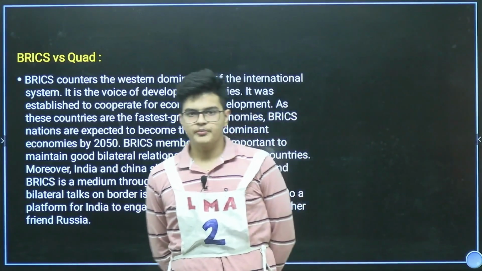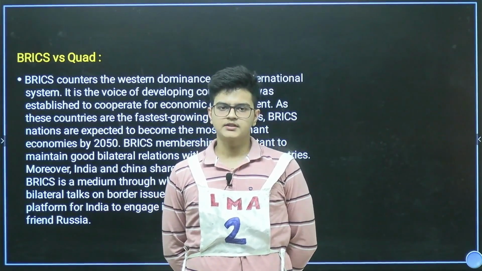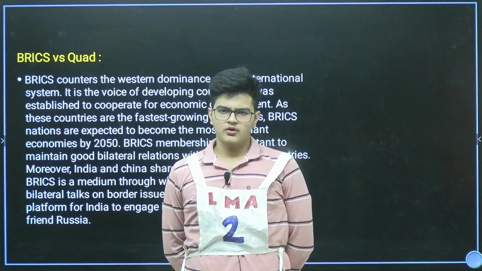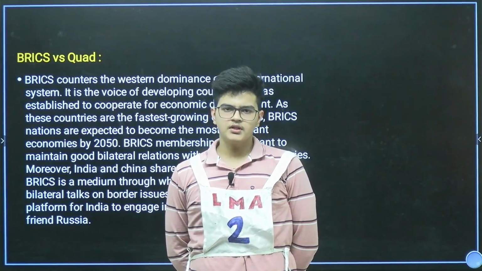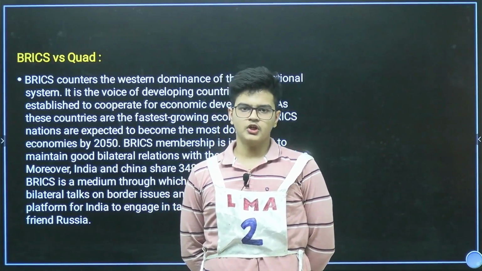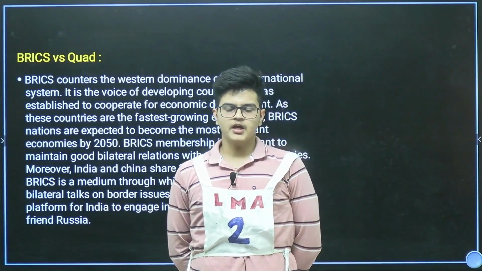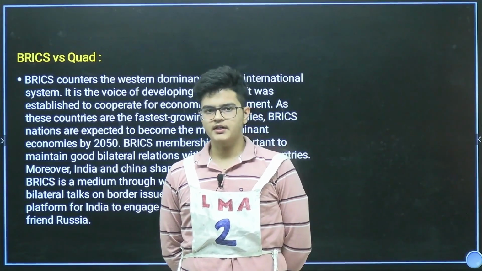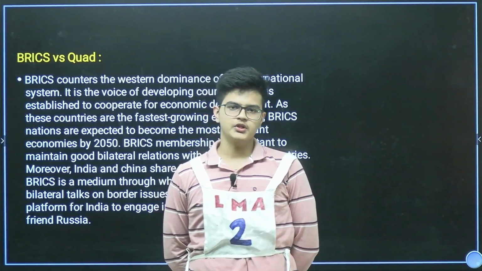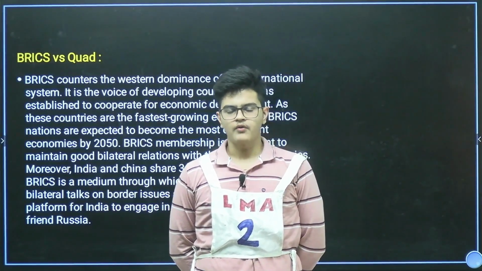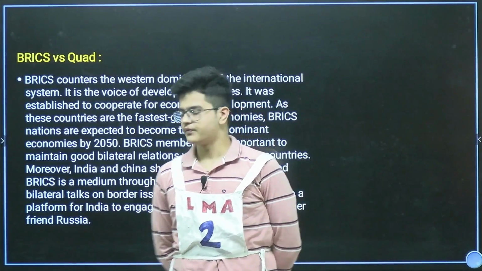Let's talk about BRICS versus Quad. BRICS is a group of countries, and the major reason to form BRICS was economic development in these countries. BRICS countries have a vision that they will become major economic powers by 2050.